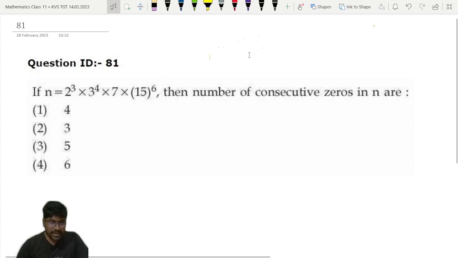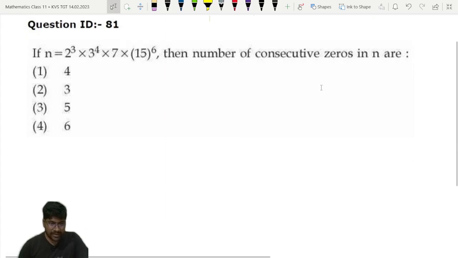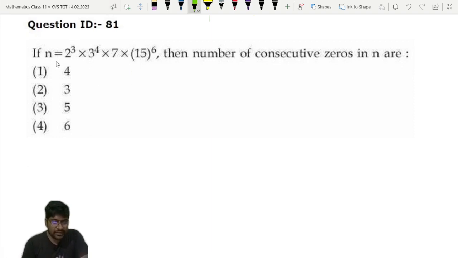So question number 81, this is the first question for mathematics. What is the question? N is given, that is equal to 2 to the power 3 into 3 to the power 4 into 7 into 15 to the power 6. Then the number of consecutive zeros in n are. So how many consecutive zeros will be there? Consecutive means one after another, no break will be there. That is called consecutive zeros.